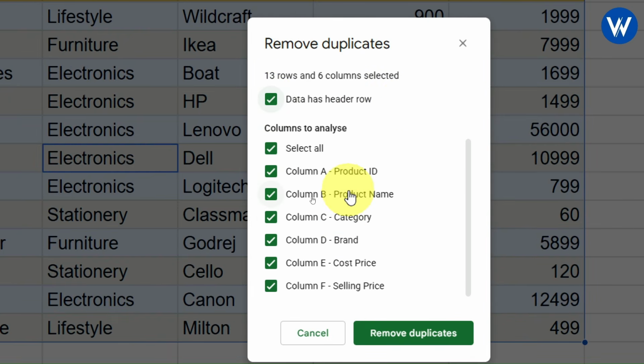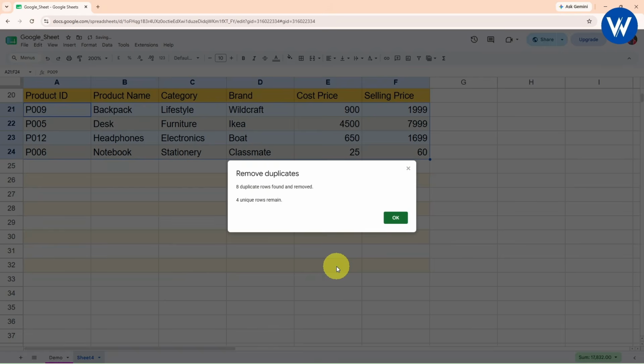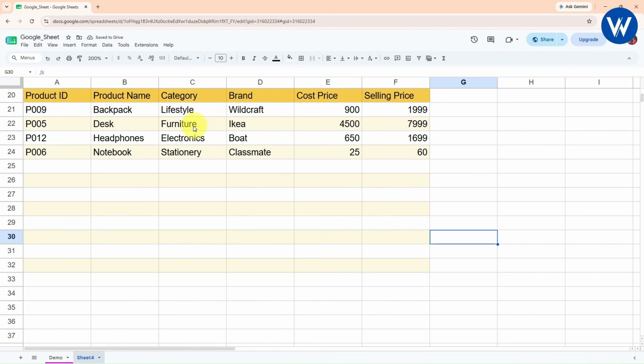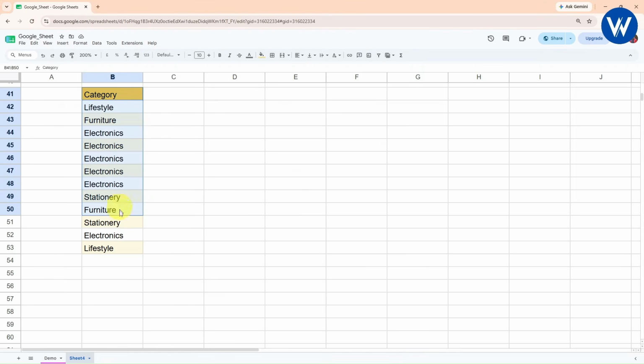Now I want to analyze according to the category column, right? I will uncheck this selector, click on column C category, click on remove duplicates. So guys, finally you will get only the 4 categories which are unique. So basically the remaining records are removed. So here I have one category data.